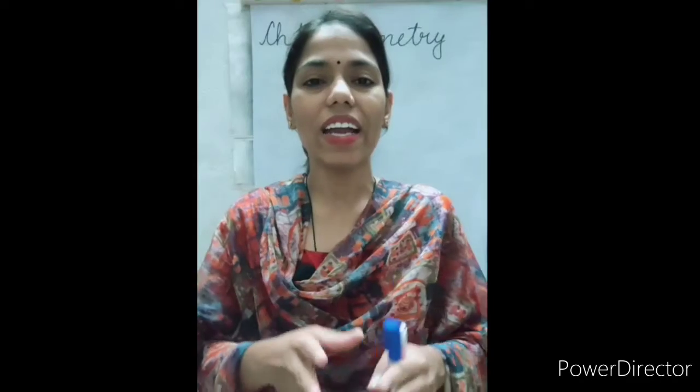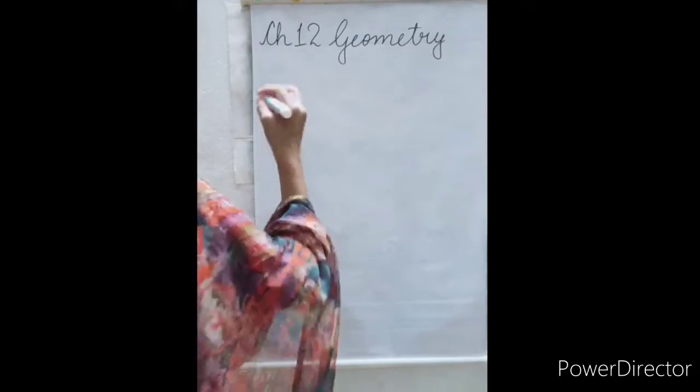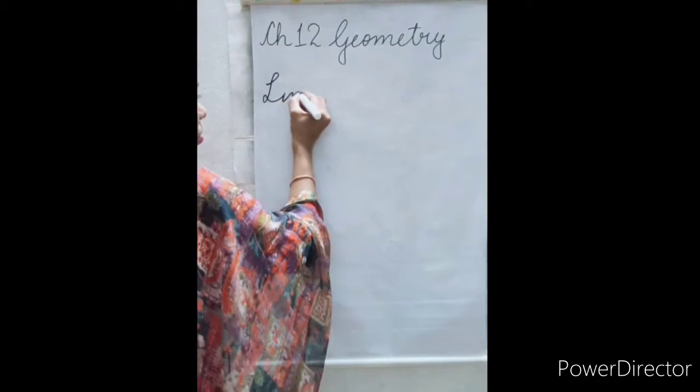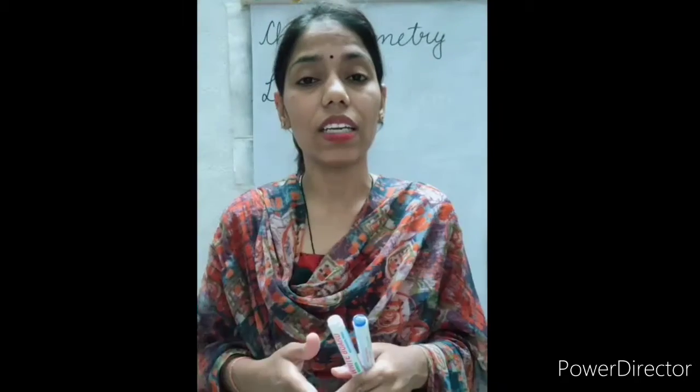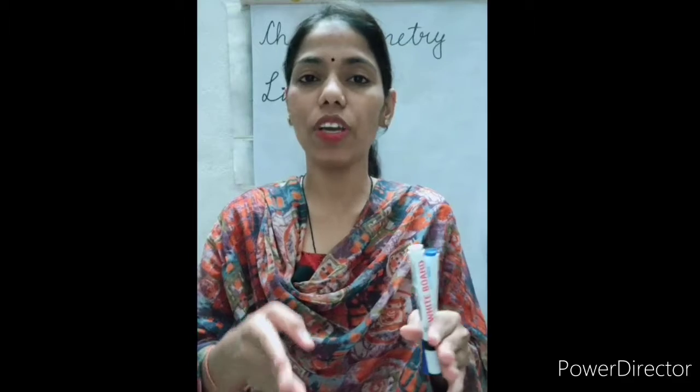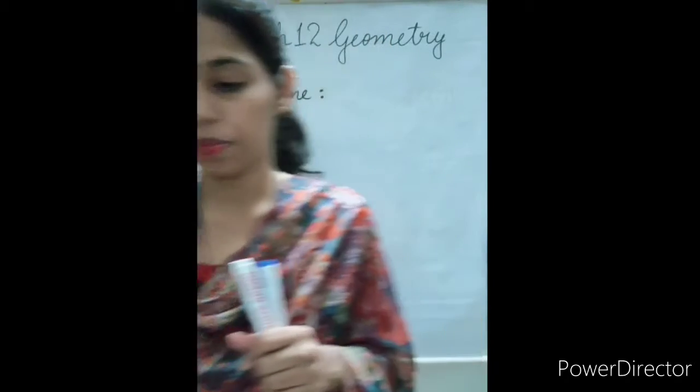Today we will start our next chapter, number 12, that is geometry, and the first topic which we are going to discuss is line. So what is line? Line is a straight line which we can extend from both the sides. Let's understand how we can extend it from both the sides.